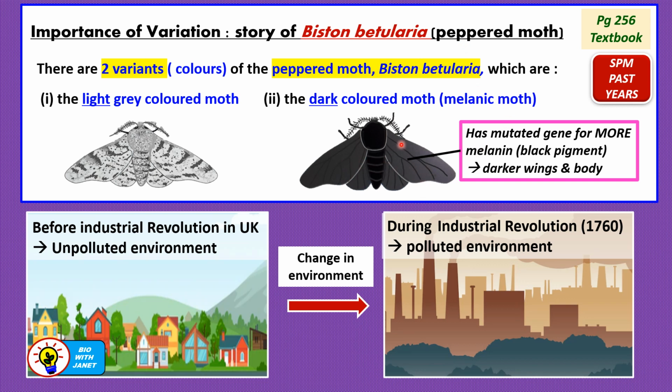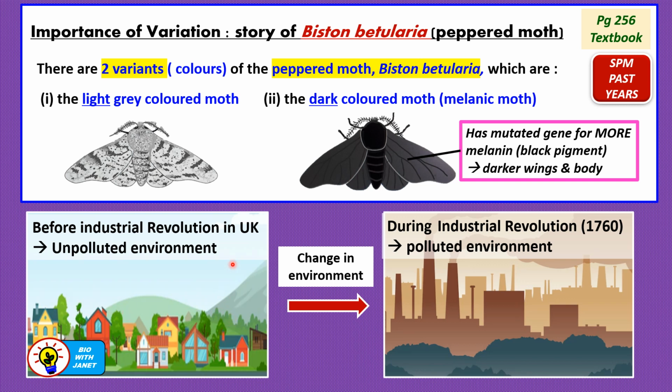Okay. So before the Industrial Revolution in UK, before 1760, the environment was unpolluted. It was very clean, no air pollution, and the surfaces of the buildings and the trees were all light colored, right?